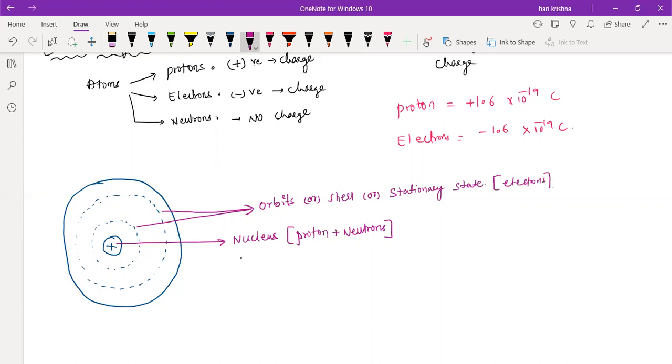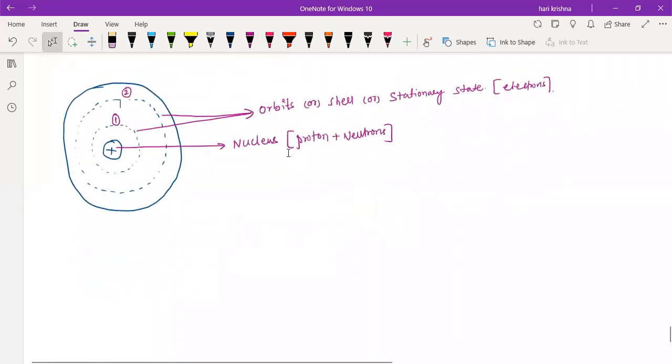Electrons will be there. Can you see this is the nucleus, and this is the first orbit? And it goes like this, the second orbit like this. Whatever orbit is nearby the nucleus, that is the first orbit, and the next one is called the next orbit. Understanding? Yes, sir.